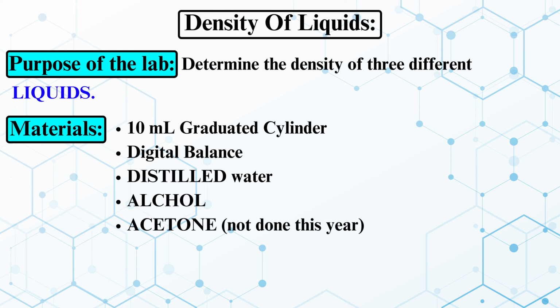For the density of a liquid, the purpose of the lab: determine the density of three different liquids. We need the materials: 10 ml graduated cylinder, digital balance, distilled water, alcohol, acetone. These are the things which are required when we are going to have a lab with the liquids.